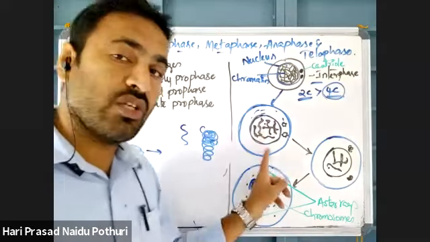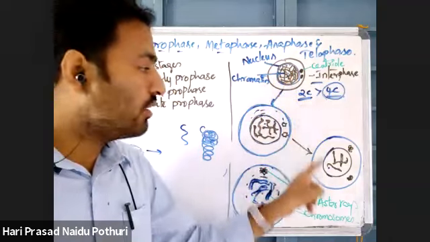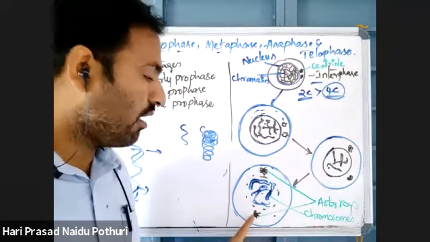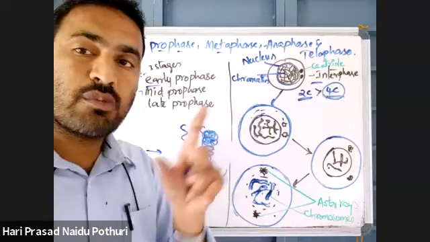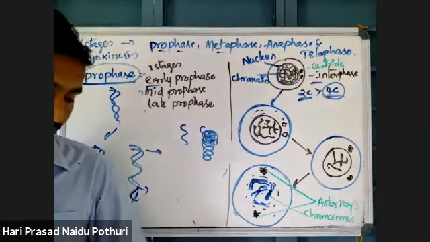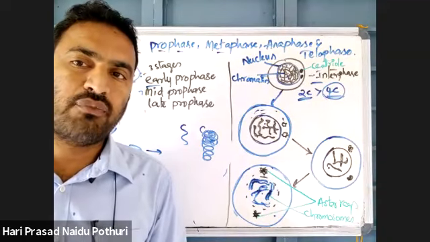Coming to cytoplasmic changes, in animal cells, the centriole divides and forms aster rays on opposite poles. These aster rays are responsible for the formation of spindle fiber.